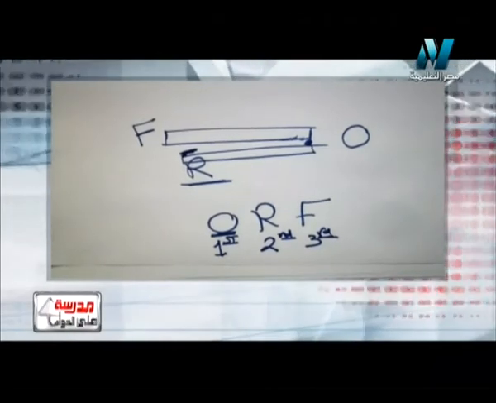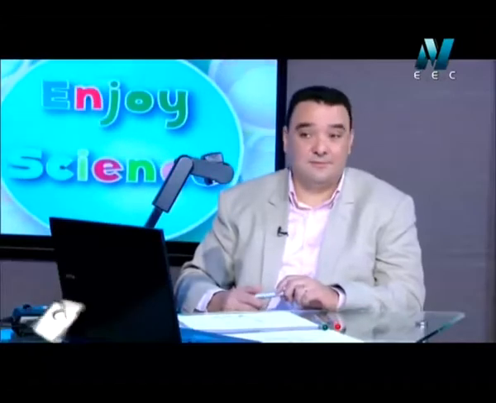Give reason question. You can answer it easily. Because the resistance force lies between the effort force and the fulcrum. Excellent and easy question. Stapler is considered a second class lever because here we find the resistance between effort force and fulcrum. We find R between O and F. Okay, that's easy. So again, stapler is a second class lever because R lies between O and F.